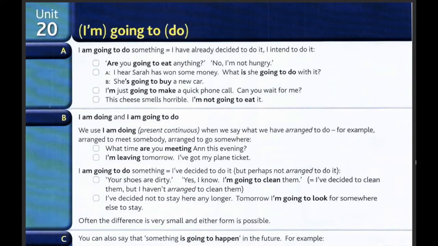I've decided not to stay here any longer. Tomorrow, I'm going to look for somewhere else to stay. Often the difference is very small and either form is possible.